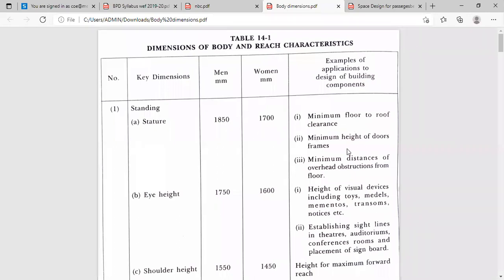Then after that, the minimum height of door frames. Generally we use doors for horizontal circulation. While entering into the room through the door frame, to avoid accidents, we have to provide a minimum height to the door frame by considering the standard.